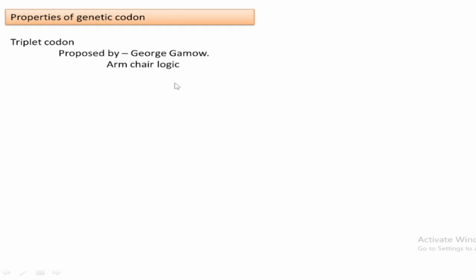Armchair logic means it is a simple logic of this person, George Gamow, while he was sitting in an armchair. So it's just an outcome of the way he thought about the codon. So we are going to understand how that idea comes out.